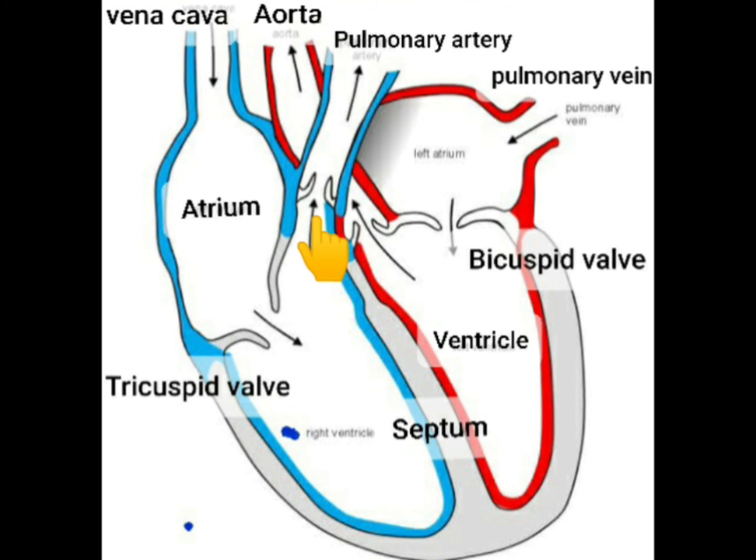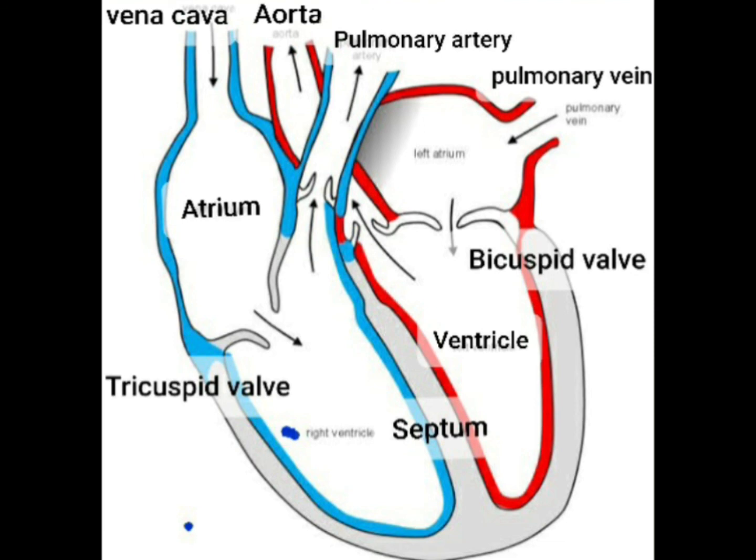Blood through pulmonary artery reaches the lungs and gets oxygenated. This oxygenated blood enters the left atrium of heart through pulmonary vein and is pushed down into left ventricle by contraction of atrium, passing through bicuspid valve there. This blood is pushed into main artery, that is aorta, by contraction of left ventricle, closing the bicuspid valve and opening semilunar valves at the base of aorta.